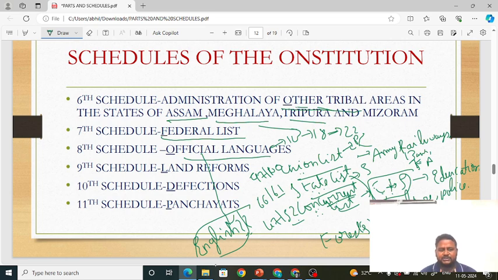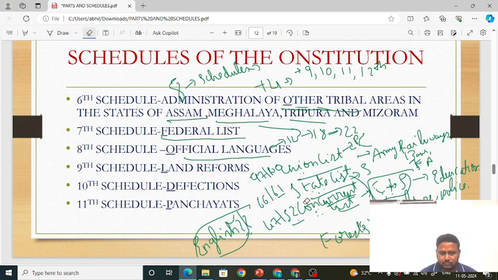Okay friends, next, when it comes to the 9th schedule, understand one thing. In the original constitution there are only 8 schedules. But through amendments we added 4 more schedules, that is 9th, 10th, 11th and 12th. Now when we talk about the 9th schedule, it is talking about land reforms.